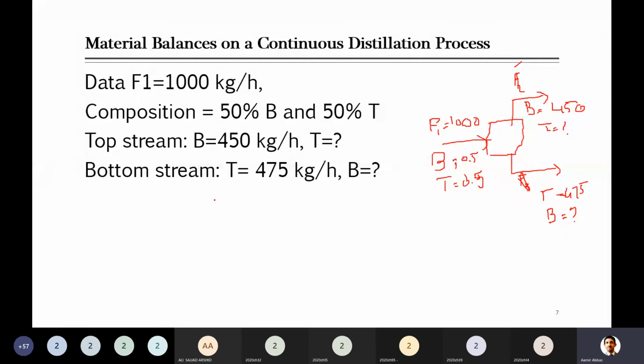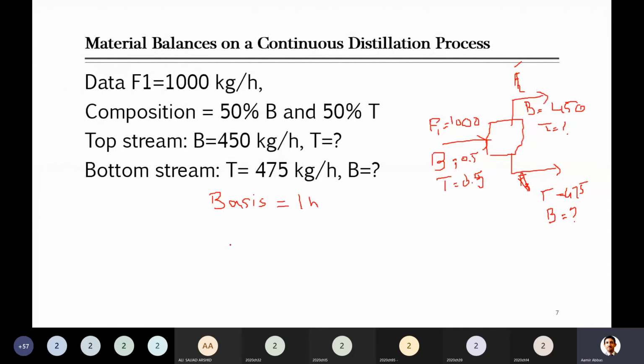After that, the next step is to select the basis. What should be the basis in this question? One hour.